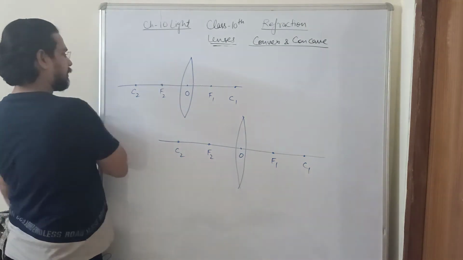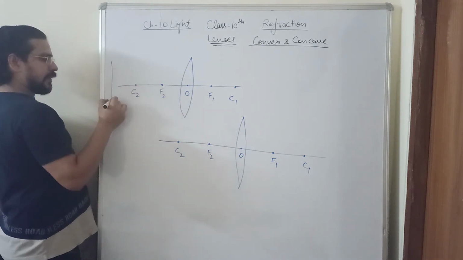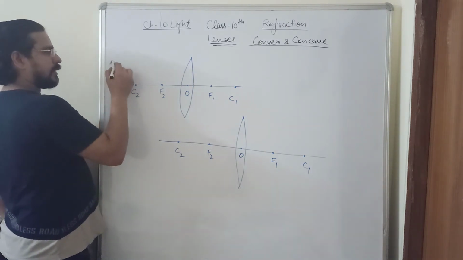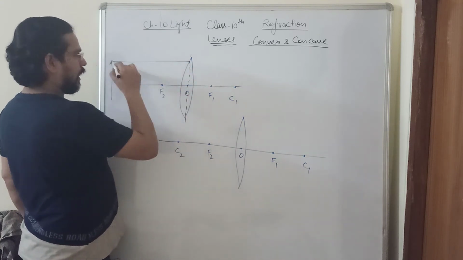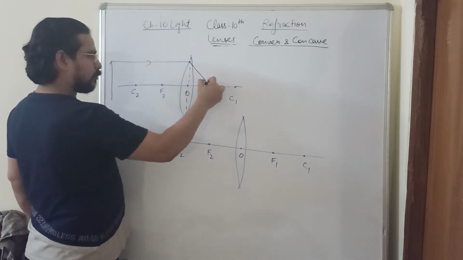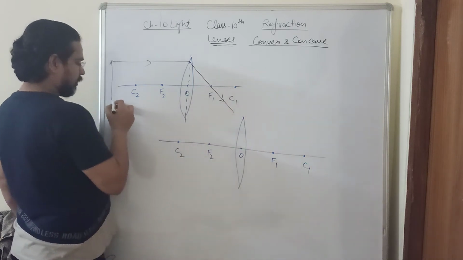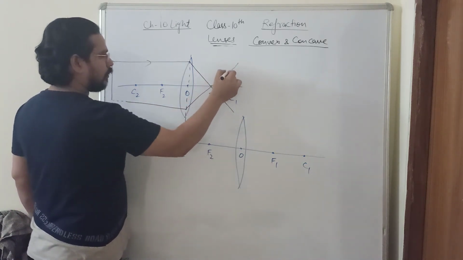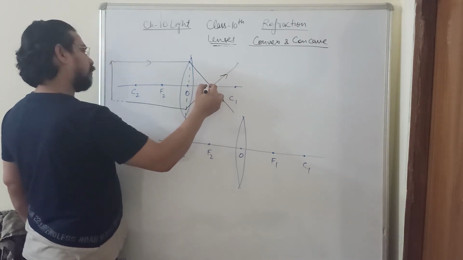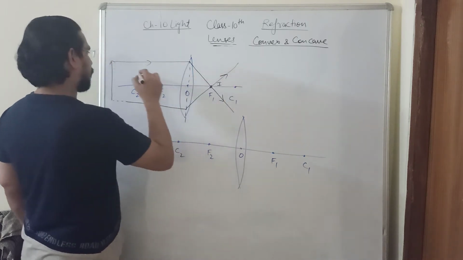The first case, as in concave mirror, let us place the object at infinity. When the object is at infinity, the rays of light coming are parallel. We imagine a line here. Any ray of light coming parallel will pass through the focus. The second ray of light is also coming parallel. Any ray of light coming parallel to the principal axis will pass through the focus. So the image forms at focus.